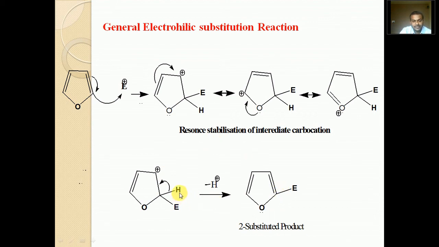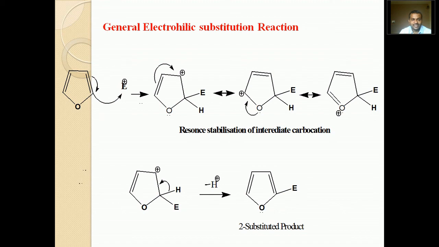Any nucleophile in the reaction will abstract this proton, leaving behind the 2 bonding electrons. These bonding electrons will shift towards the carbocation and neutralize it, as any positively charged species that gains electrons becomes neutral, and we get the 2-substituted product. This is the general electrophilic substitution reaction for furan.